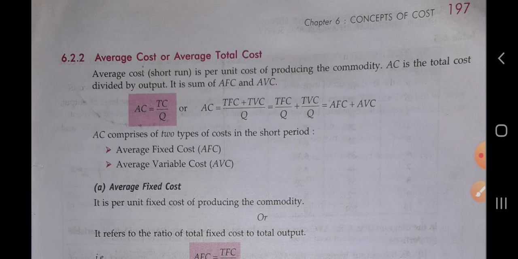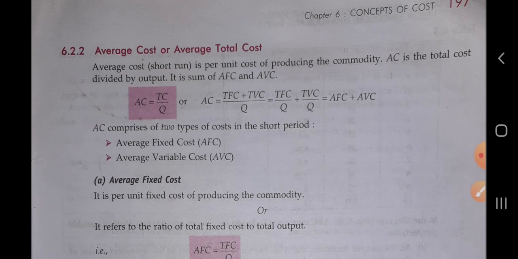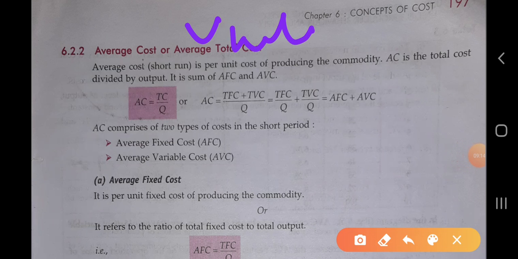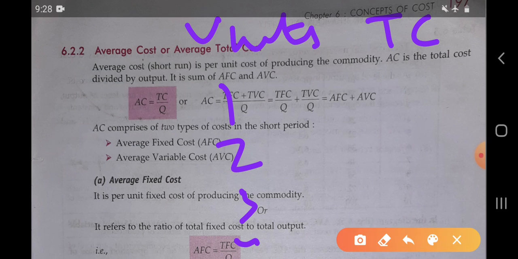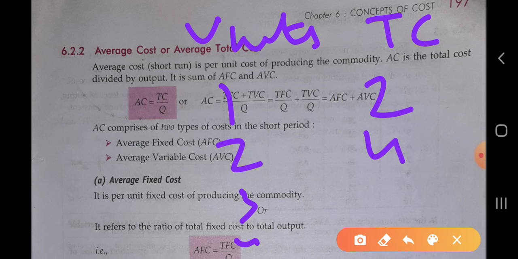So how do we calculate the average cost? It is the per unit cost of producing the commodity, कि हर commodity को produce, हर unit को produce करने में कितना cost incur हो रहा है. For example, if the units produced are 1, 2, 3, 4 and total cost is 2, 4, 8, 12.